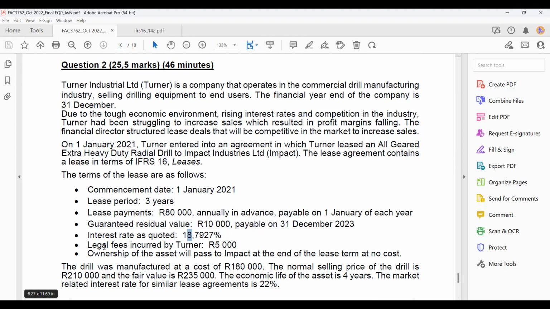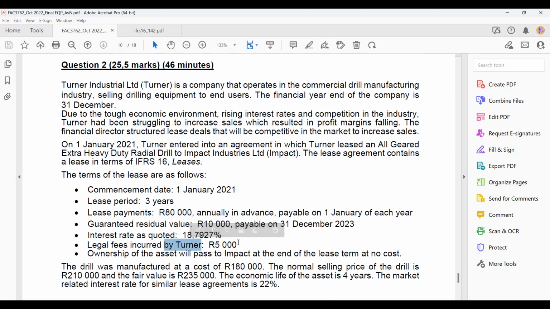Very important to identify who is incurring these direct costs. So it's called incremental direct costs. So an incremental direct cost is a cost incurred as a result of the lease. Okay, if we did not enter into a lease, we would not have incurred legal fees. Okay, so the legal fees only arising as a result of the lease, so that would be considered a direct cost. Okay, so the question you need to identify is who's incurring the direct cost. Is it the lessor, Turner, or is it the lessee, Impact? In this case, it is the lessor, Turner.